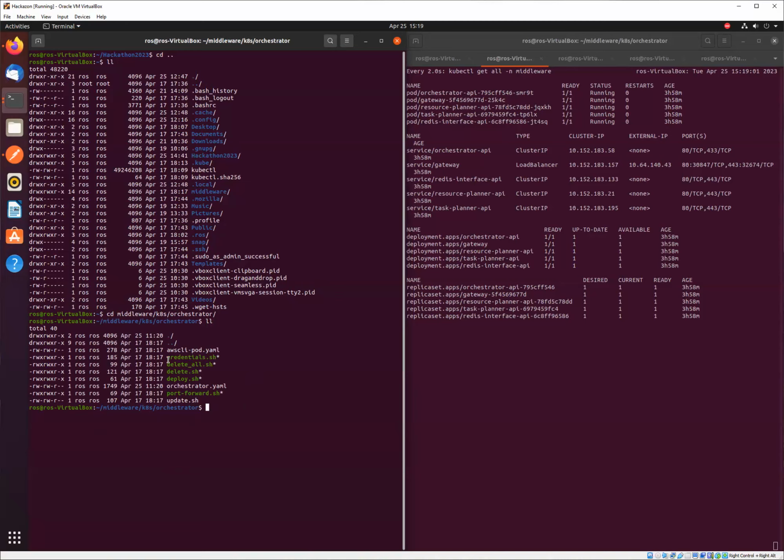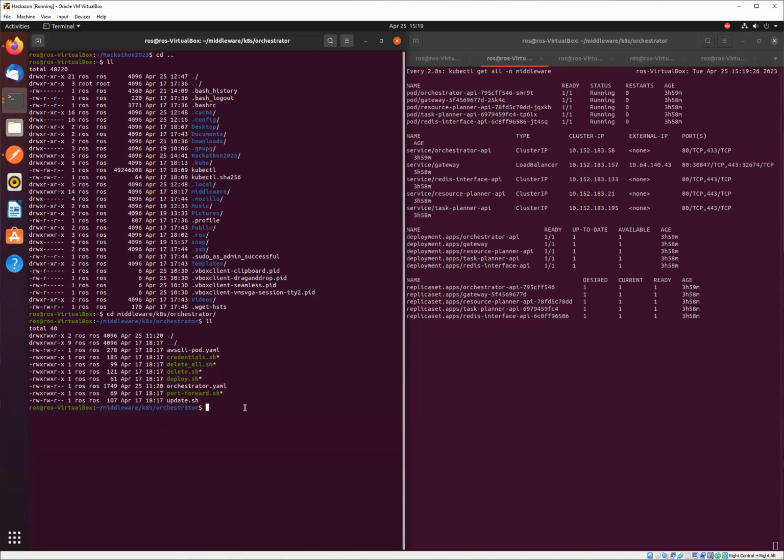As you can see, we've got a few scripts. The most important ones for us are delete all to automatically delete the middleware, deploy.sh to deploy the middleware, and then the orchestrator.yaml, which contains the configuration of the orchestrator, which will deploy the whole middleware for us.